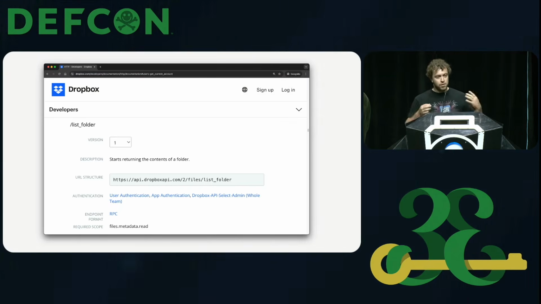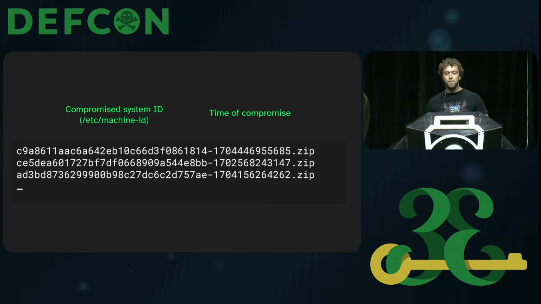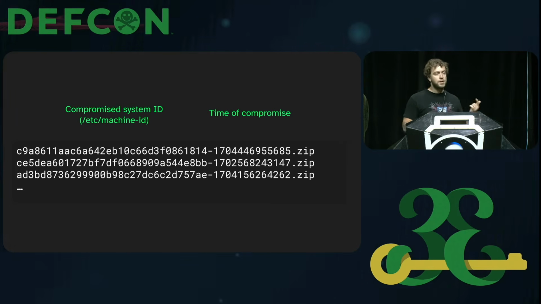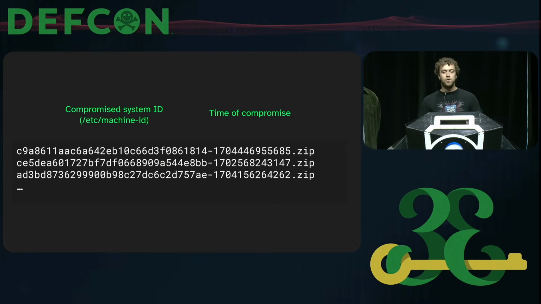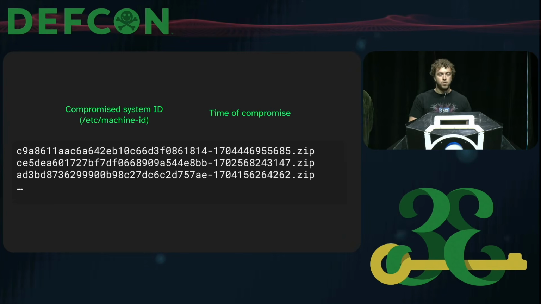If you keep going and look at the Dropbox API docs, there are some endpoints to list the folders, list the files, of course. So what we have in there is a bunch of zip files, and we know what the name looks like because we can see the code that uploads it, right? So the first part is the compromised machine ID, and the second part is the timestamp at which it has been compromised. So what do?